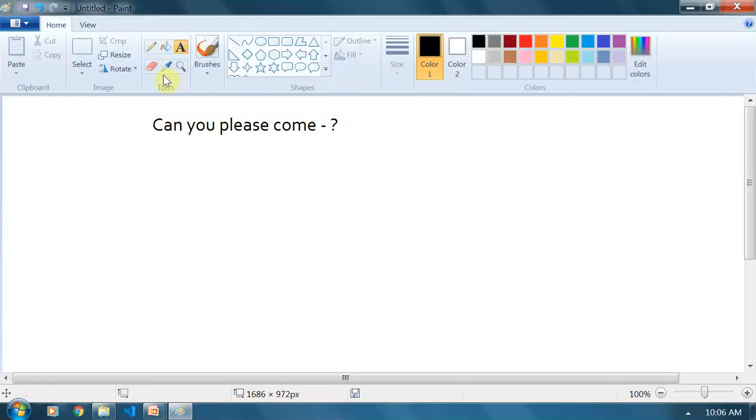Suppose we have 100 words. From the 100 words, I want to know which word is most suitable to come here. So I will calculate the probability of each word.